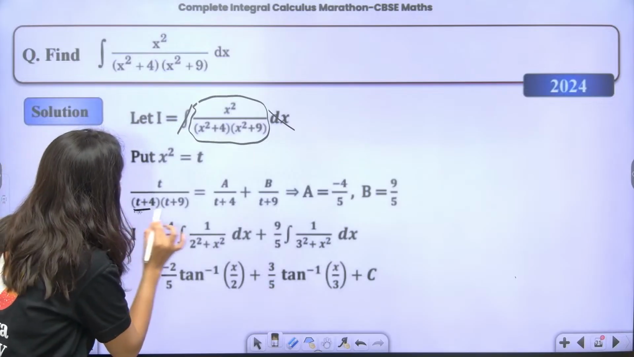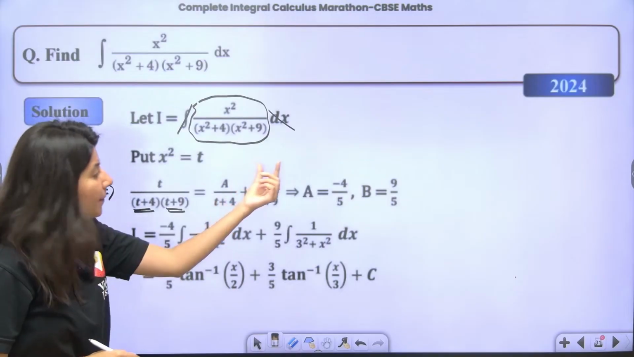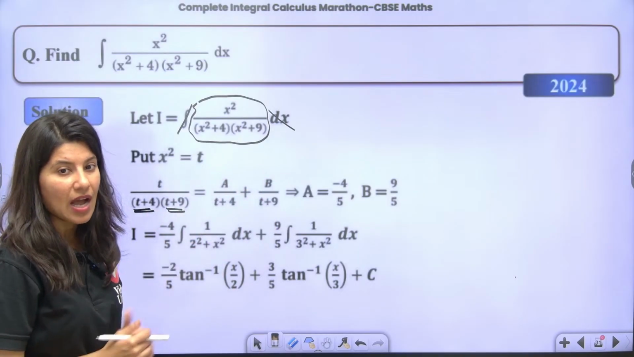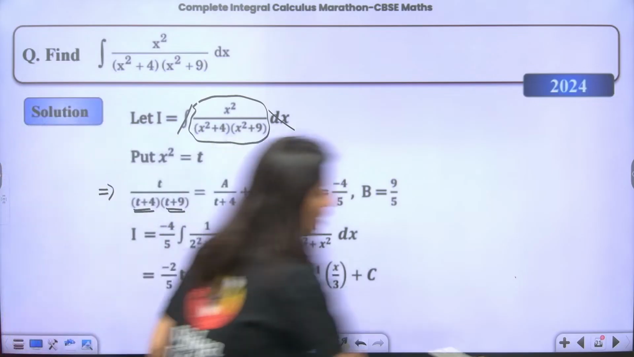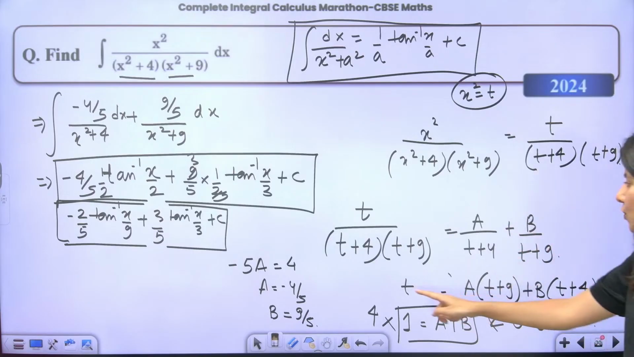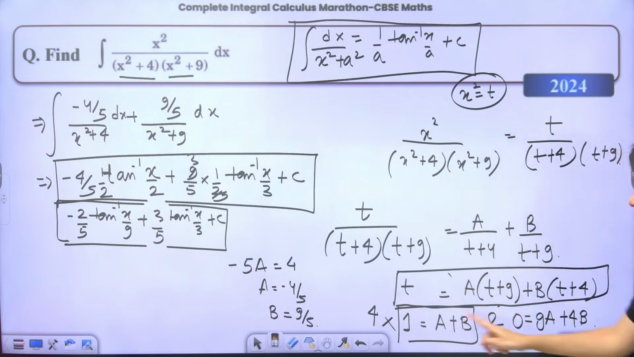When there are two linear factors in the denominator, it will be written by a upon linear, b upon another linear. Now how to find a and b? How to find a and b? So to find a and b, understand what did I do? I just took an LCM. A into t plus 9, b into t plus 4 is equals to t. So clearly over here, can you see a plus b is 1 and 9a plus 4b is 0.